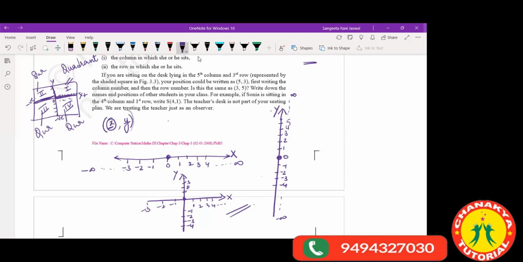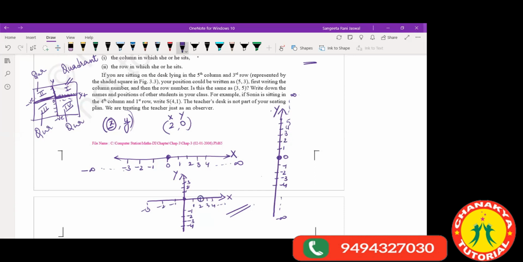Suppose I have a point, say (2, 0). Where will my (2, 0) be? Now I have this number line, this coordinate axis. Where will the point (2, 0) be? Ma'am, it is on the x-axis. This is representing the point on the x, and this is representing the point on the y. So on my x, I have 2 and y is 0. So this point is here.